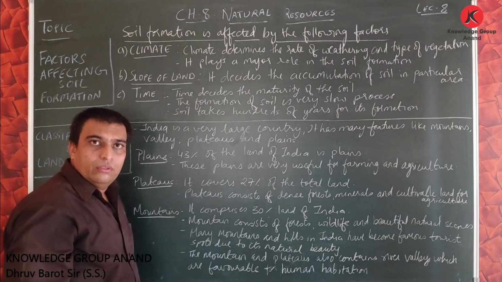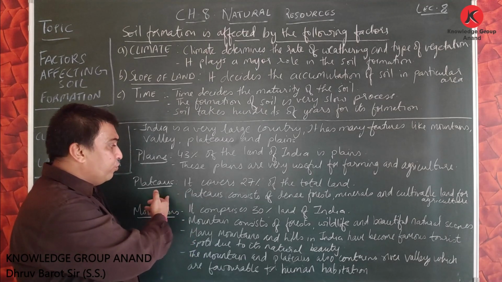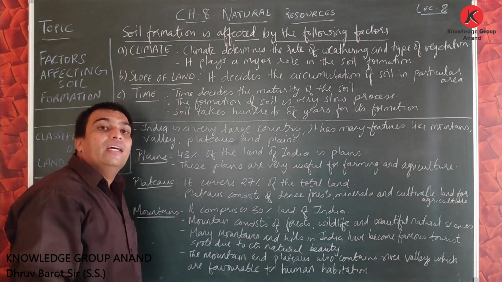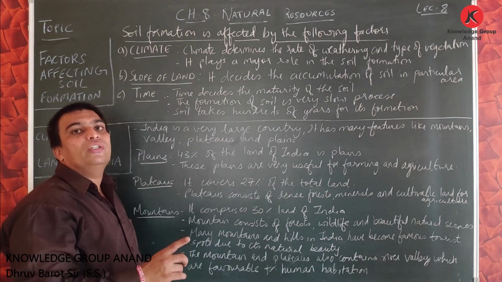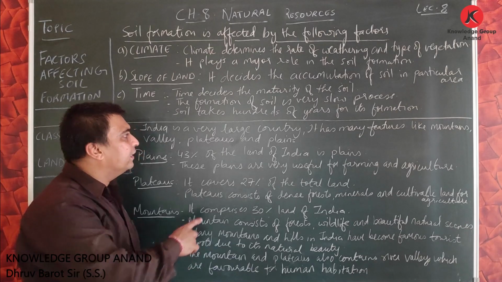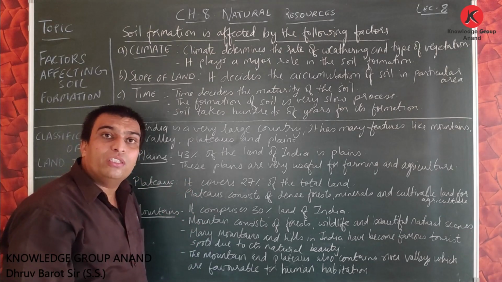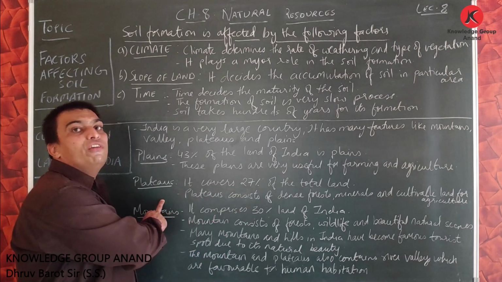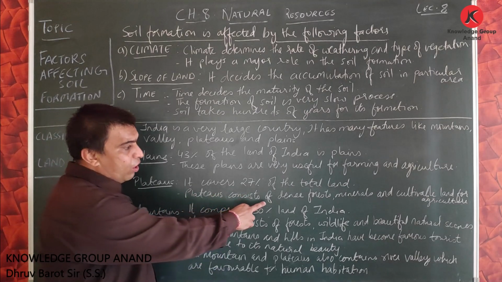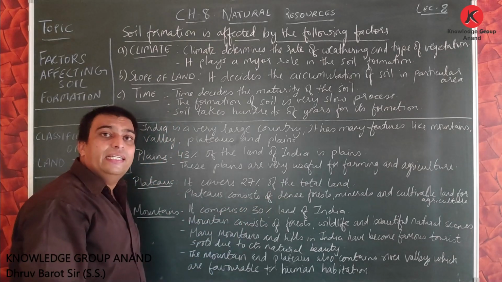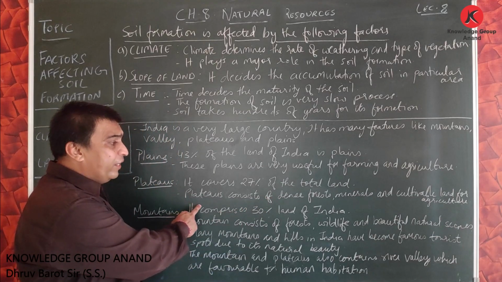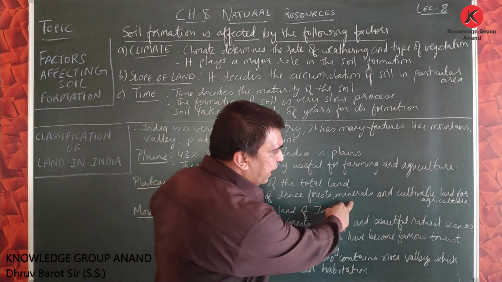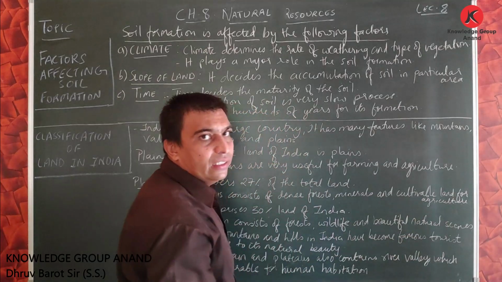Then the plateaus. Plateaus cover 27% of the total land. As we discussed that we have 43% of plain region in India, in the same way we have 27% of plateau regions of the total land present in India. Plateaus consist of dense forest, minerals and cultivable land for agriculture.